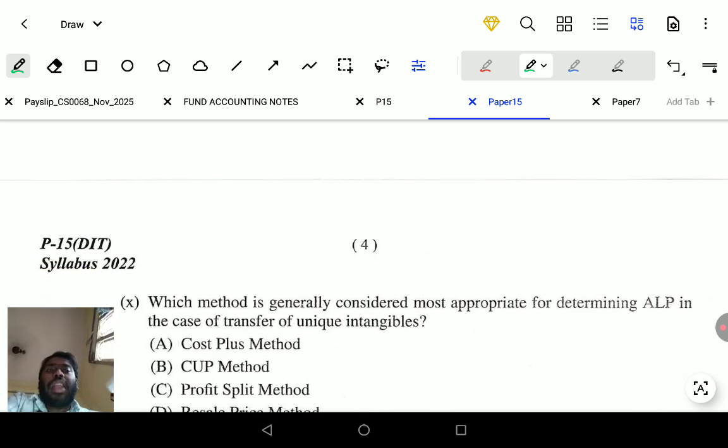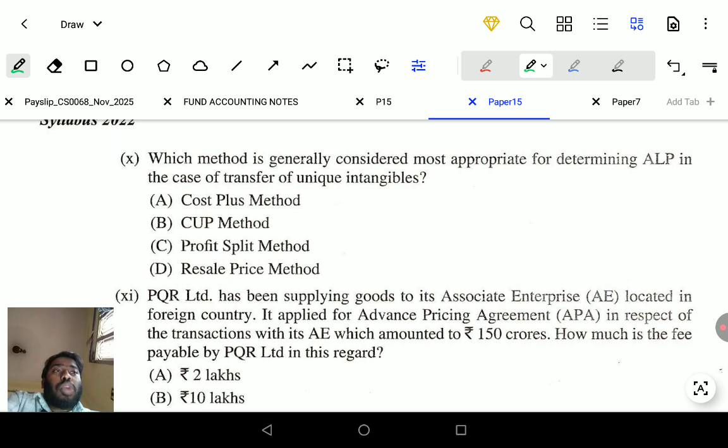Next question is, which method is generally considered most appropriate for determining ALP? Arm's length price is nothing but, if a person A is there and person B is there, A will sell to B for 10 rupees. If another person C is there, A will sell to C for 20 rupees. But A and B have a relation, so A sells to B for 10 rupees, while to C he would sell for 20 rupees. What you will charge B is 10 rupees. So the imbalance of income, the 10 rupees, is income or expense? Expense, because you are losing 10 rupees by selling to B for less.